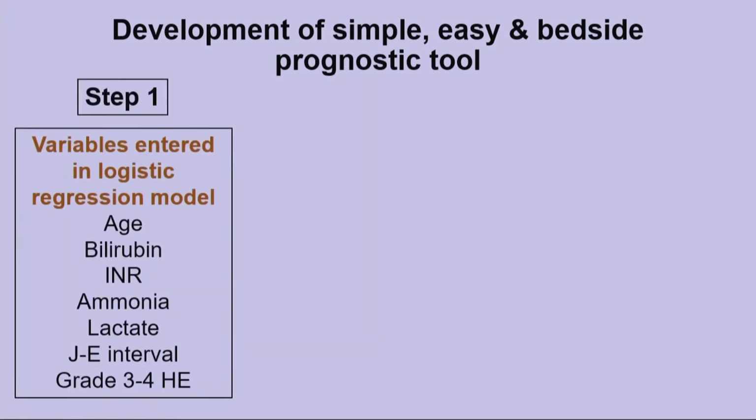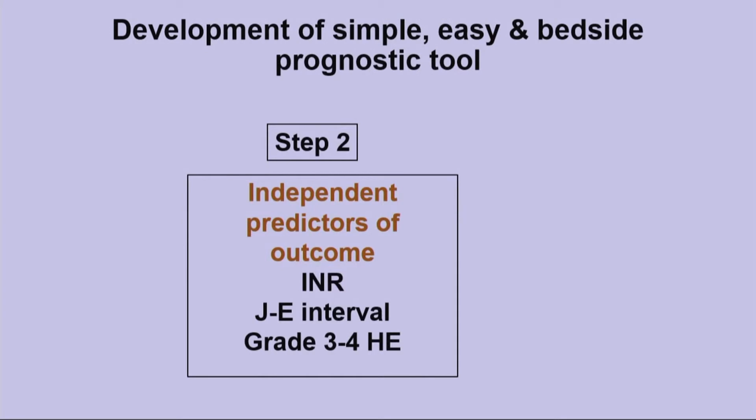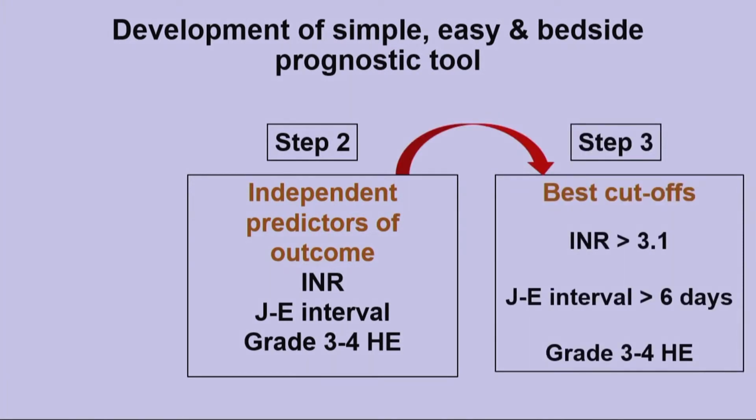We tried to develop a simple, easy, and bedside prognostic tool. First, we entered all these variables that were found to be significant on the univariate analysis into the logistic regression model and found that 3 parameters, namely the INR, jaundice to encephalopathy interval, and the presence of grade 3 or 4 hepatic encephalopathy, were independent predictors of outcome. We then used the ROC curves to identify the best cutoff for the INR and the jaundice to encephalopathy interval, and we found that the best cutoffs, INR more than 3.1 and jaundice to encephalopathy interval of more than 6 days, were the predictors of poor outcome.